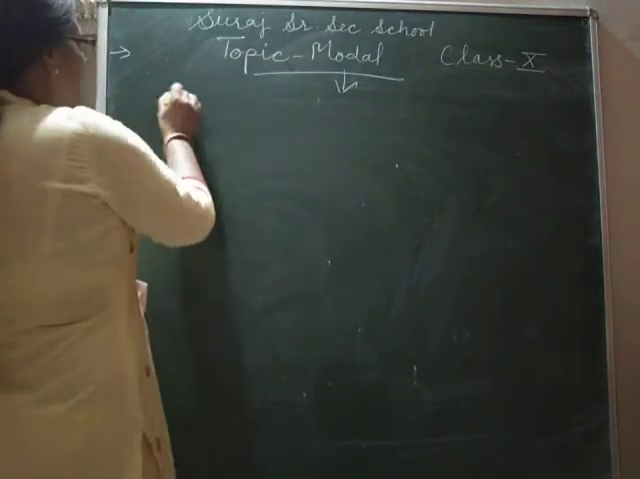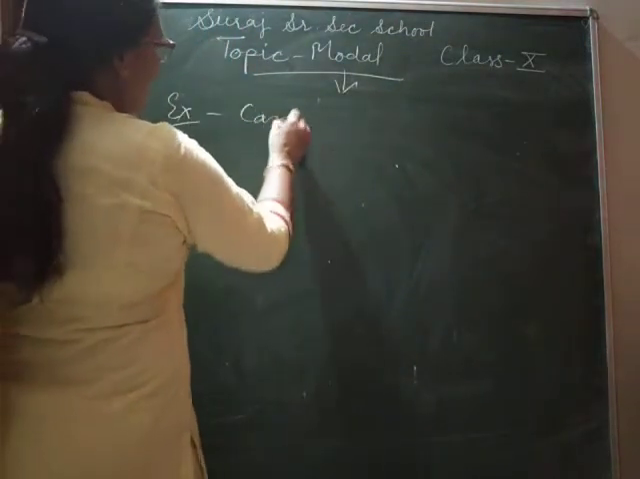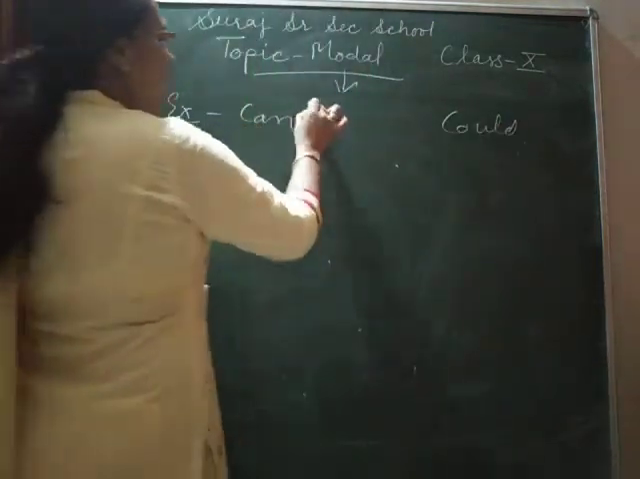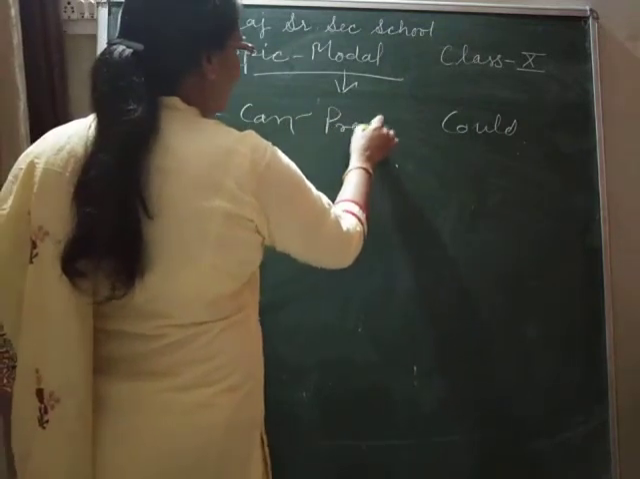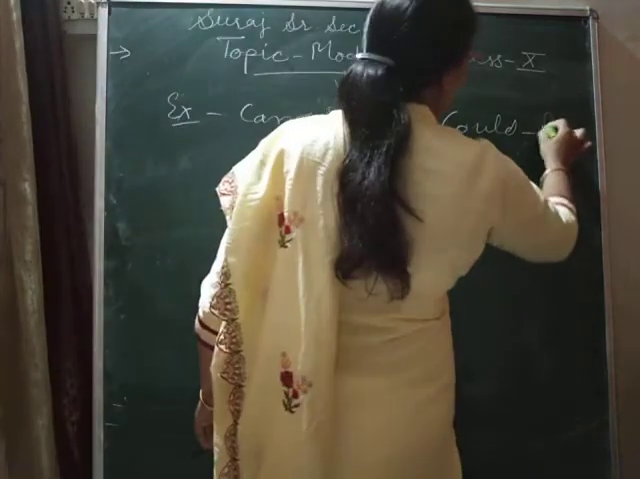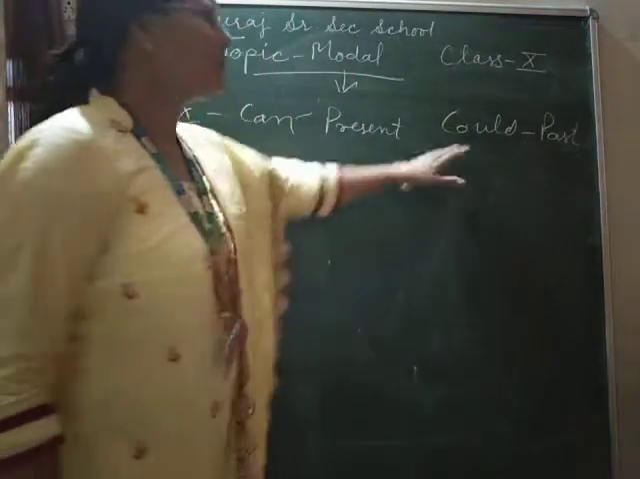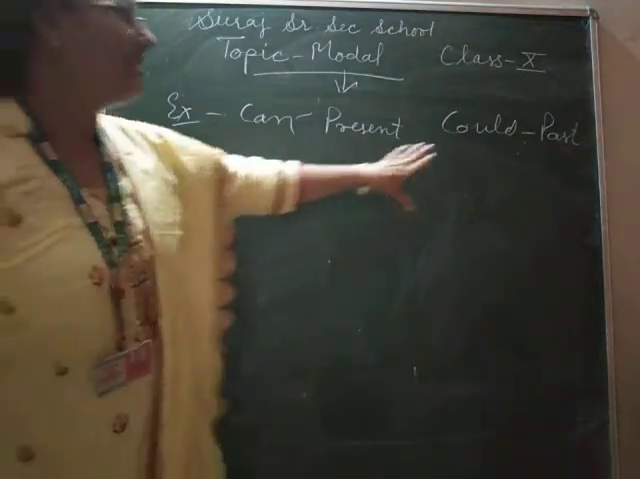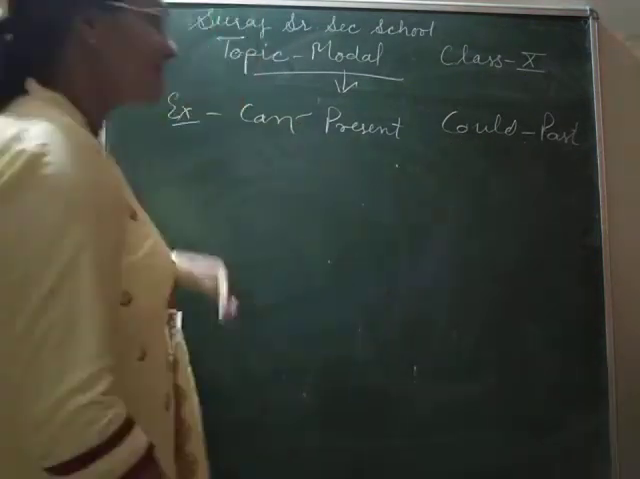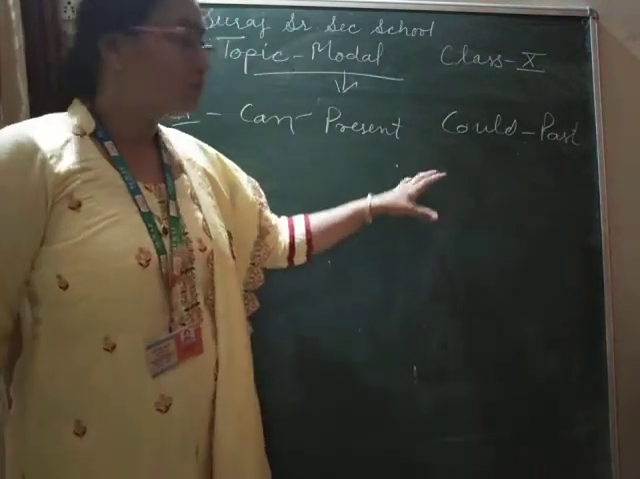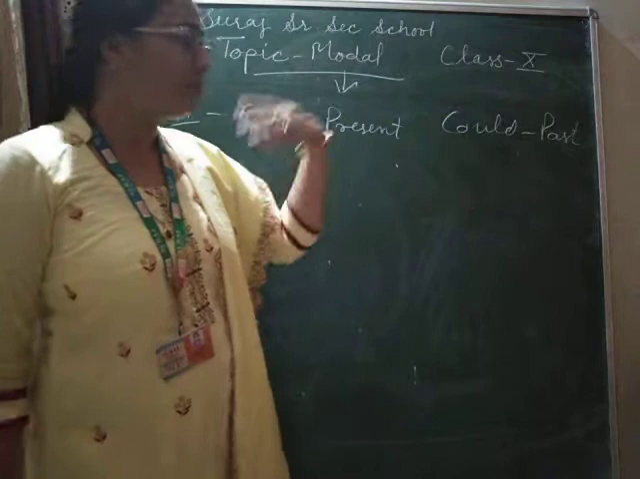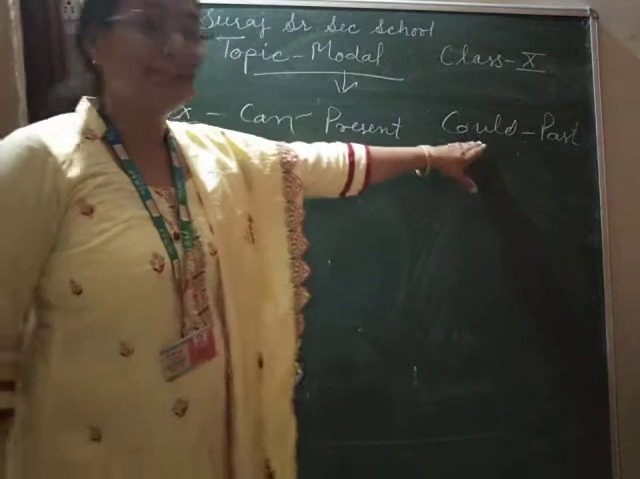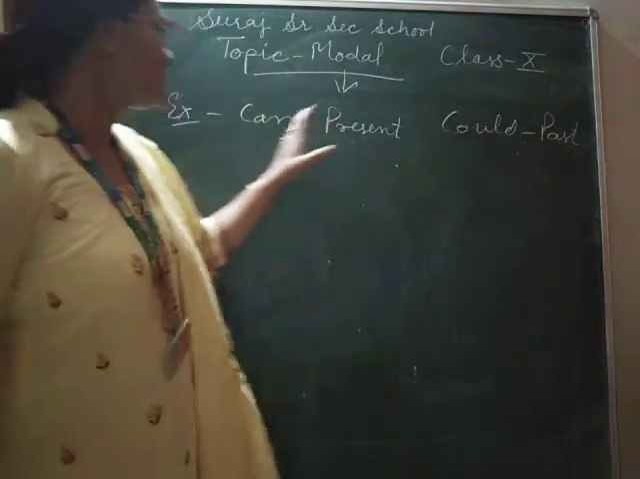So first of all we will talk about can or could. Can is used in present and could is used in past tense. As could is the past form of can, that's why can is used in present tense and could is used in past tense. But sometimes could is used in present also for a more polite request. Whenever we want to show politeness, then we will use could in the present tense also. Otherwise it is the past form of can.